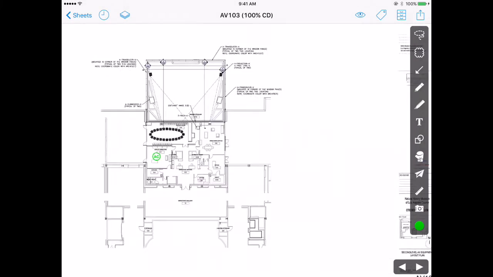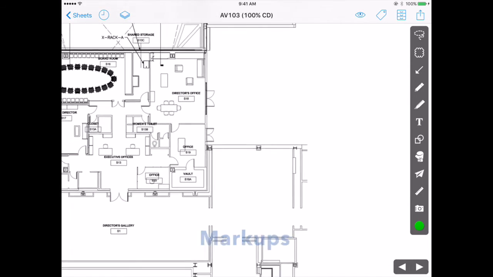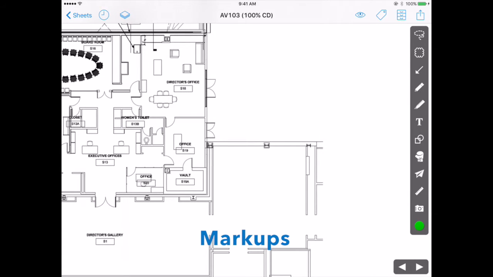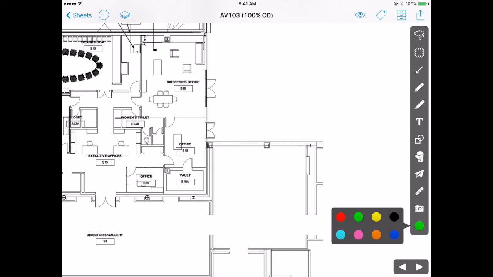I'm going to click into a drawing and show you some of our annotations and markups capabilities. Down the right-hand side of the screen, you'll notice that I have a toolbar. Every icon on that toolbar is very intuitive. They're all exactly what they look like. Frankly, even if you've never seen PlanGrid before, I could probably hand you my iPad, let you play with that toolbar for 5 minutes, and you'd know exactly what everything on there is. Let me just point out a few things.